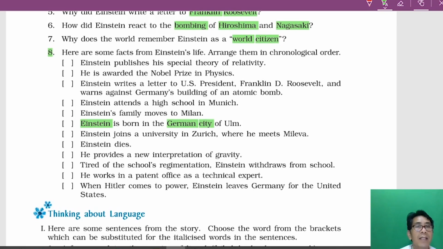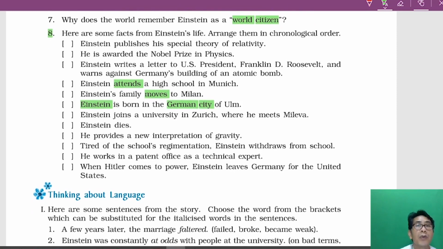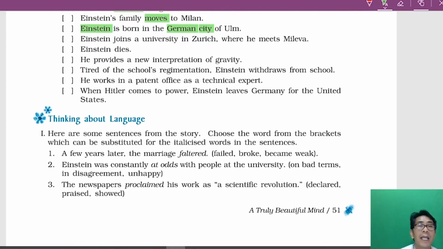And then we have the Einstein family moves to Milan, and then Einstein attends a high school. So this is not a big deal. I want you to arrange this in chronological order. Chronological order means according to the year. Okay, now we are finished with thinking about the text.